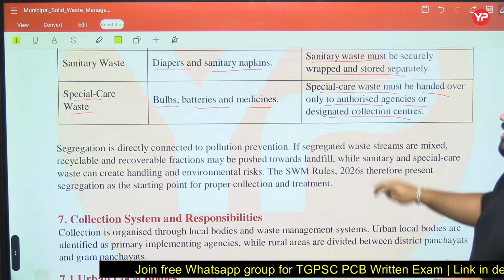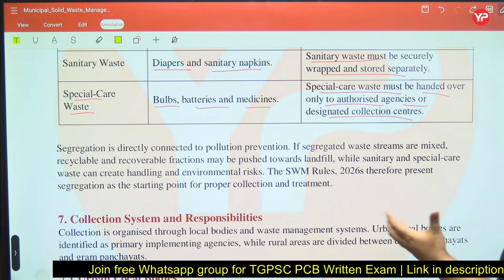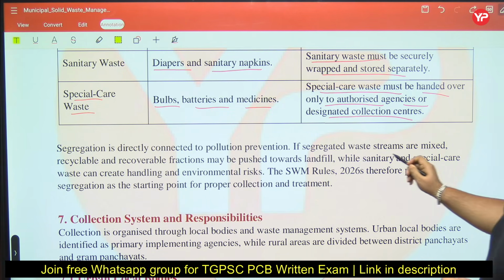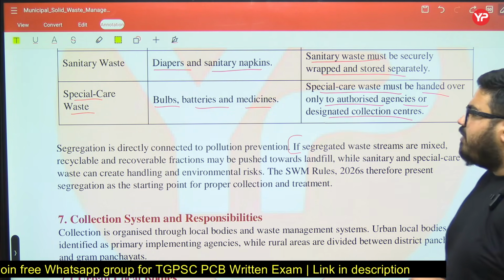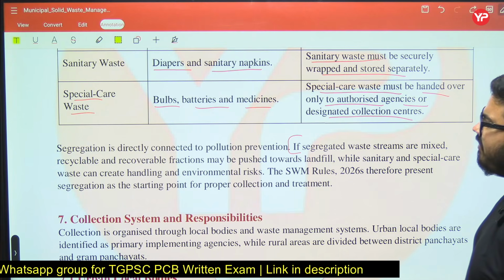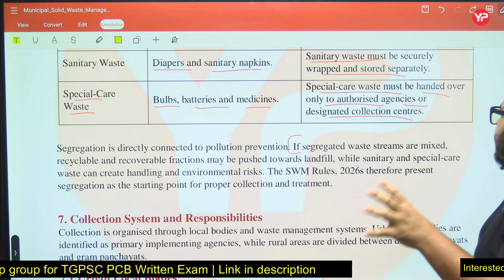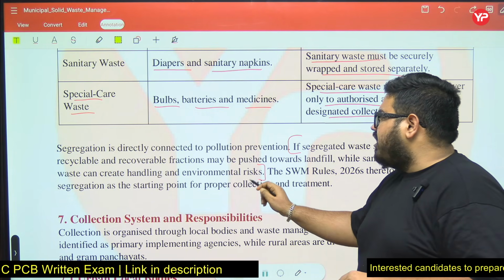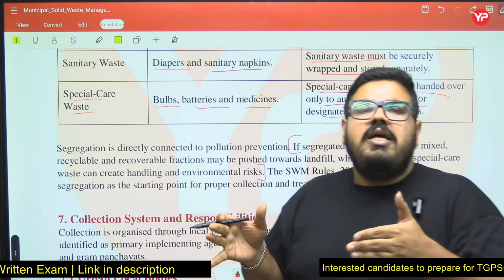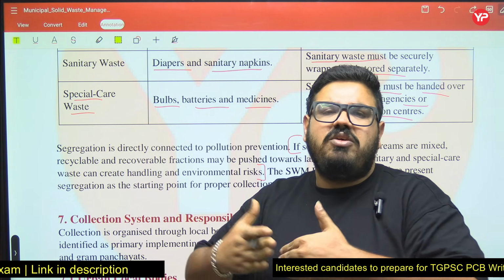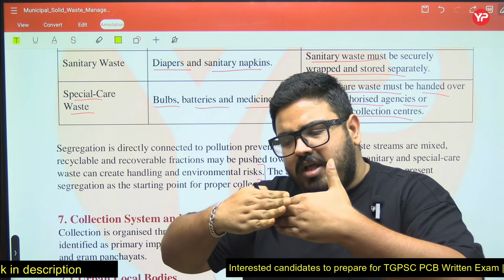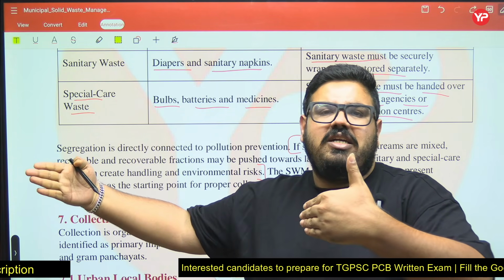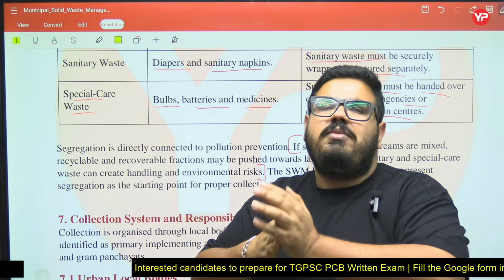Now see segregation. Segregation is directly connected to pollution prevention. If segregated waste streams are mixed, recyclable and recoverable fractions may be pushed toward landfill, while sanitary and special care waste can create handling and environmental risk. See, why is segregation important? Segregation means differentiating. You have to keep every waste separately, because if you mix, what will happen?